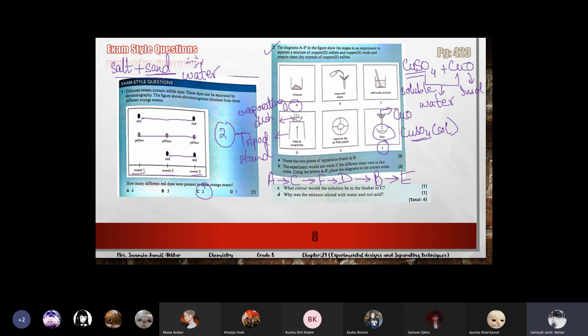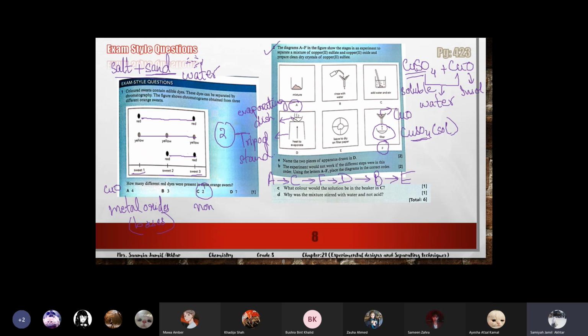Remember, the metal oxides are bases. So copper oxide is a base. Some of the bases are soluble, some are insoluble; you will study that in the acid-base chapter.